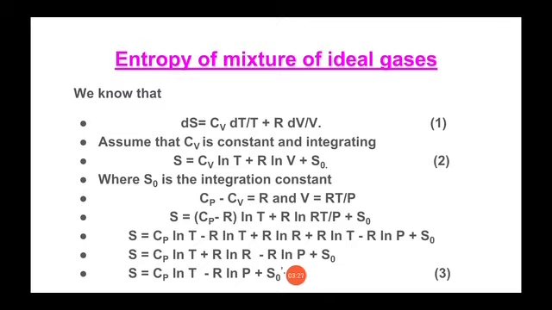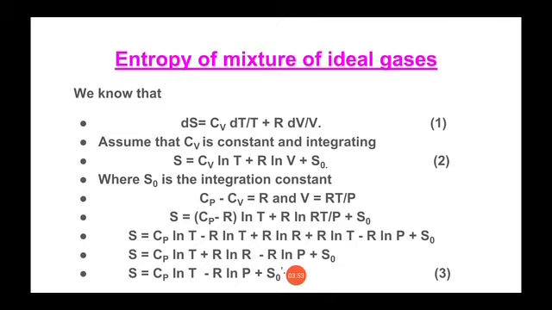And when the two variables are temperature and pressure, the equation shifts from CV to CP, and our last equation will be CP ln T2 by T1 minus R ln P2 by P1. So you can say that entropy change for the change of state of an ideal gas depends on initial and final temperature as well as initial and final pressure.